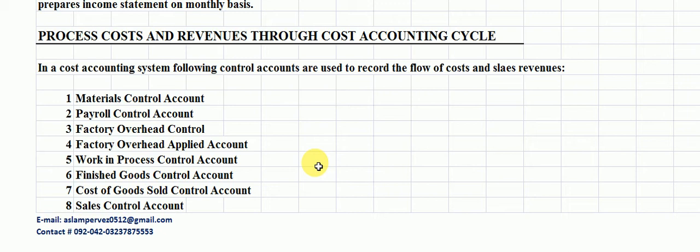After that, the eighth account is sales control account. This is the account in which we have to deal with goods which are sold in the market in the form of cash sales and credit sales.